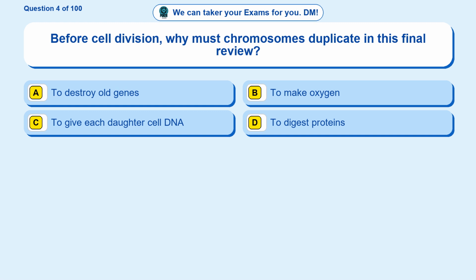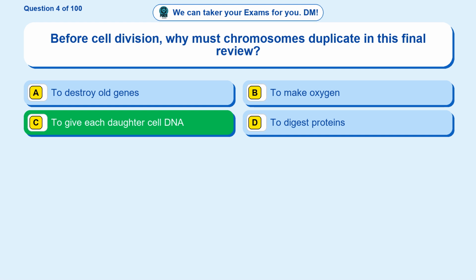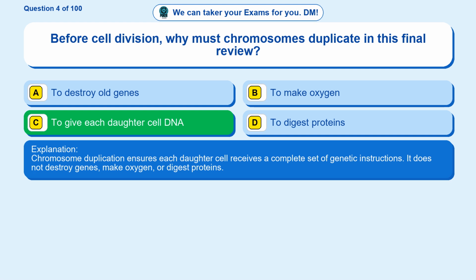Question 4. Before cell division, why must chromosomes duplicate in this final review? Option A, to destroy old genes. Option B, to make oxygen. Option C, to give each daughter cell DNA. Option D, to digest proteins. The correct answer is option C, to give each daughter cell DNA. Chromosome duplication ensures each daughter cell receives a complete set of genetic instructions. It does not destroy genes, make oxygen, or digest proteins.